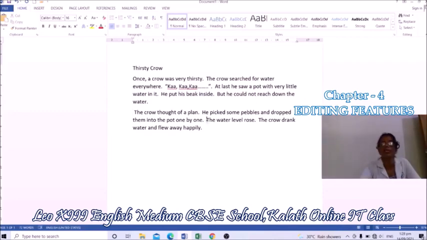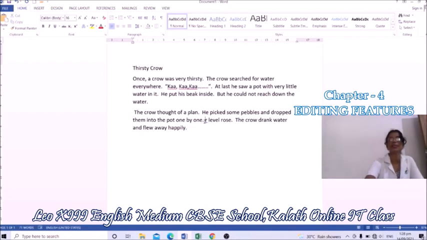If you want to delete this line, the water level rose, place the mouse before this line and press delete key. What happened? That line removes. Understand?